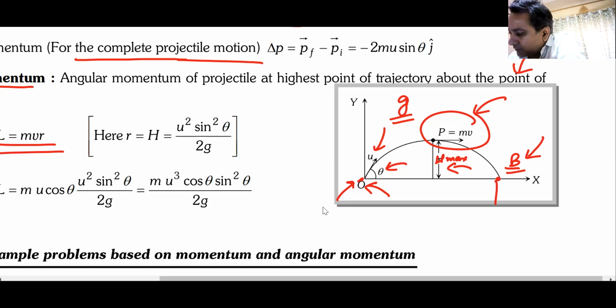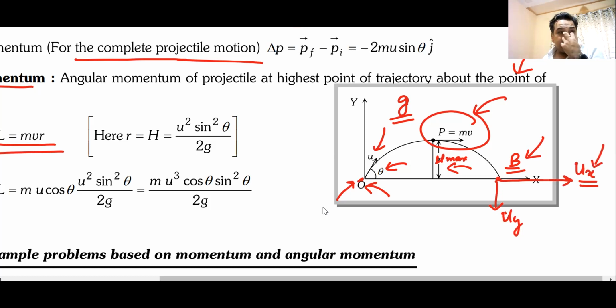When it falls, this velocity is uy and this velocity is ux. Ux, the horizontal component of velocity, never changes. The only component of velocity that changes is uy. When I threw it, uy was upwards. When it comes back on ground, uy is downwards. Do we remember this? Can I have some raised hands?